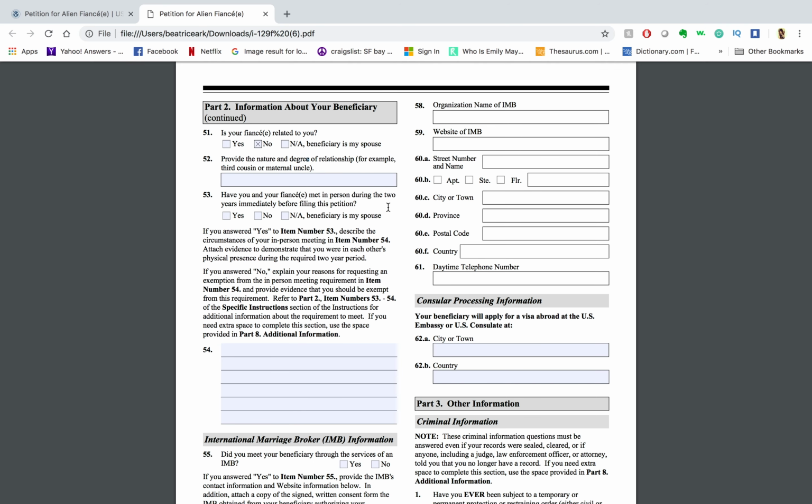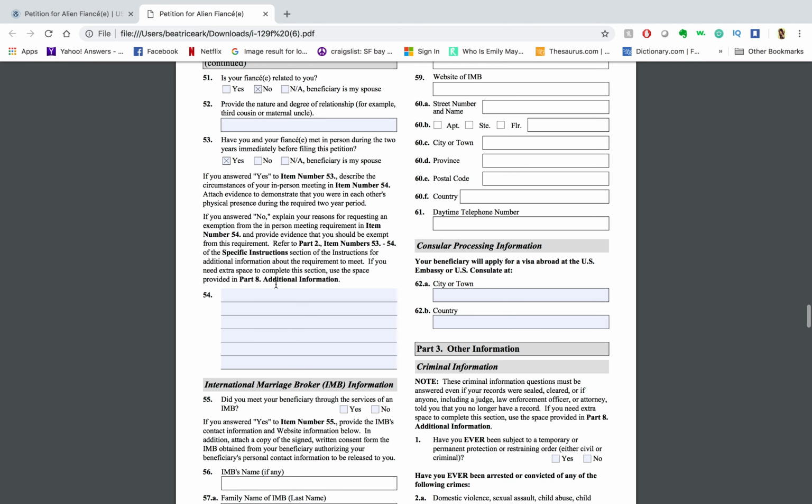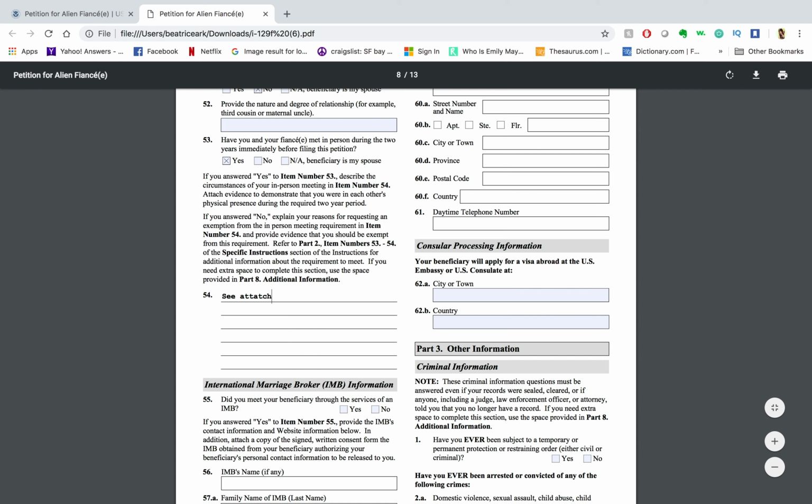Have you and your fiance met in person during the 2 years immediately before filing this petition? Select yes. So they're not asking how long you guys have been together. They want to know if you have met within the 2 years, just to see proof of ongoing relationship. So select yes. And then they said if you answered yes, then describe the circumstances of your in-person meeting in item number 54 and attach the evidence to demonstrate that you were in each other's physical presence during the required 2-year period. So over here, I'm going to say see attachment.